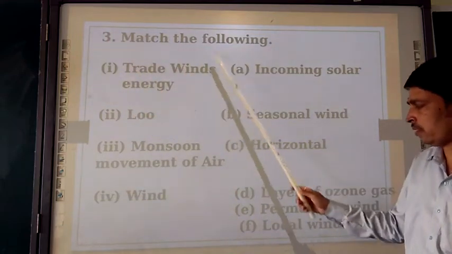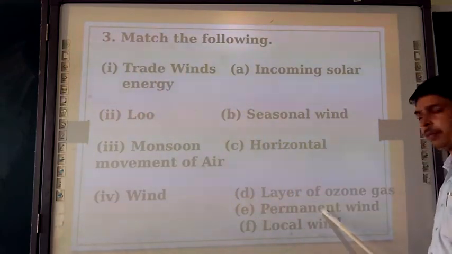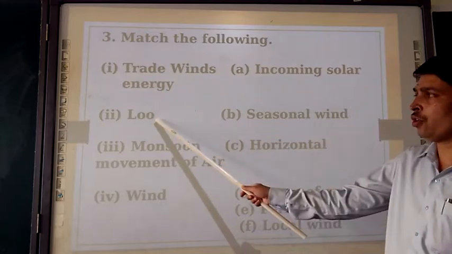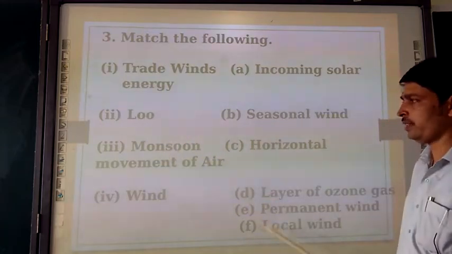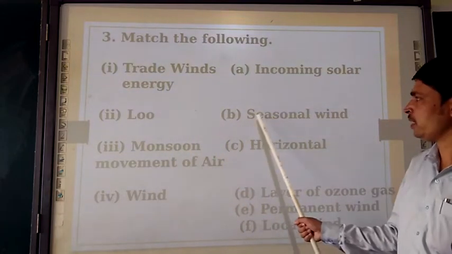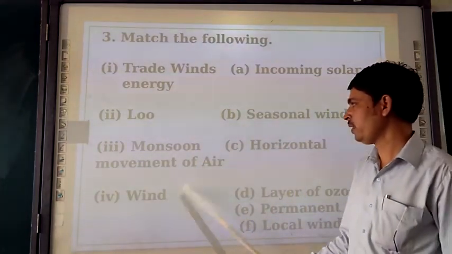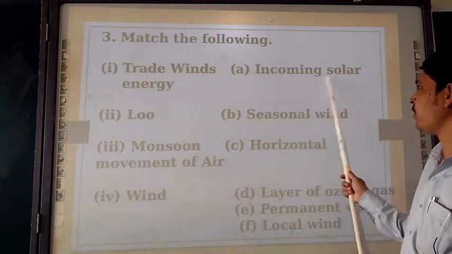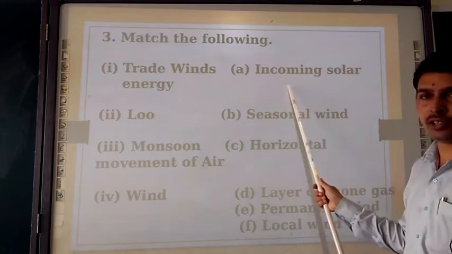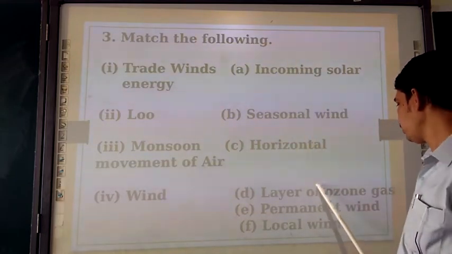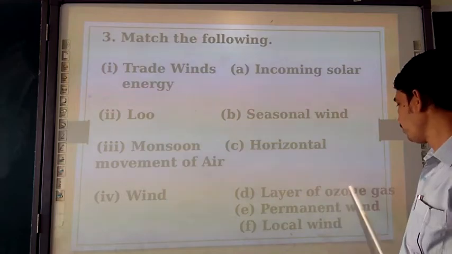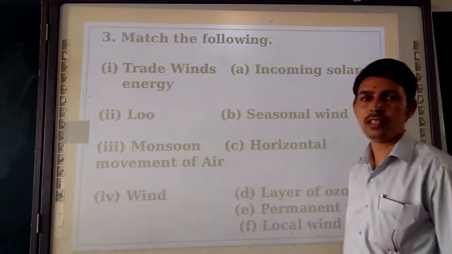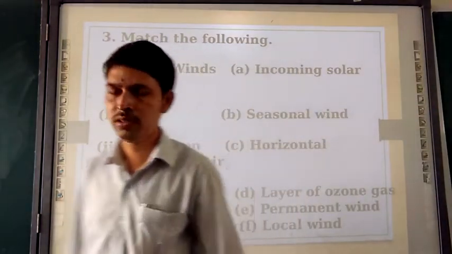Trade winds, correct answer is permanent wind. Low, local wind. Monsoon, seasonal wind. Wind, horizontal movement of air. This incoming solar energy is not the correct answer. Layers of ozone gas is not the correct answer.